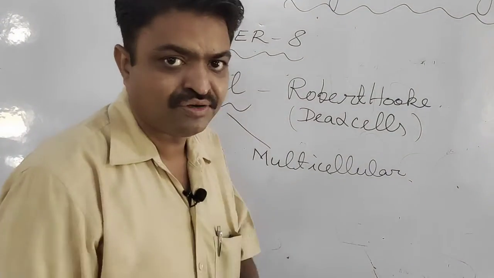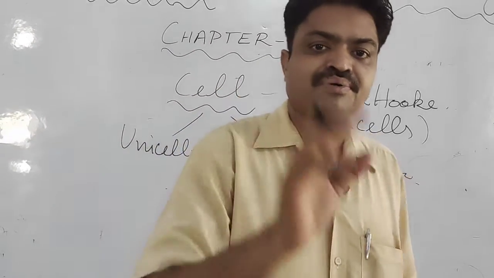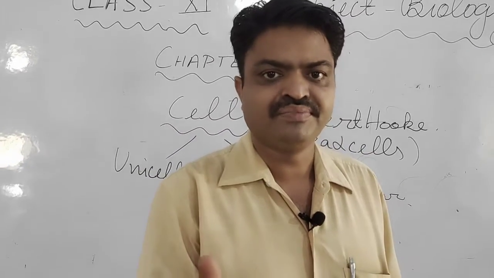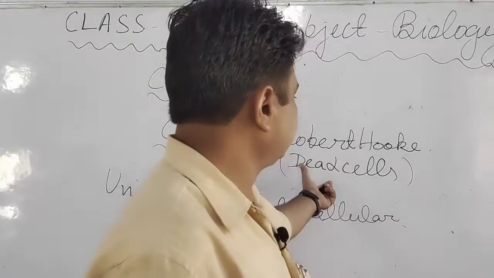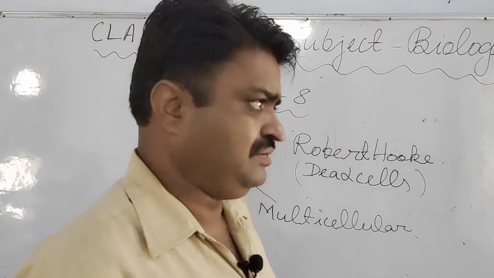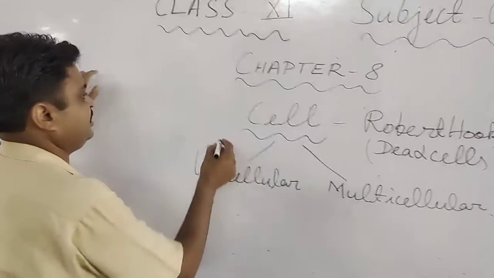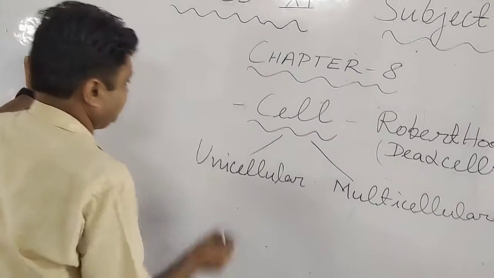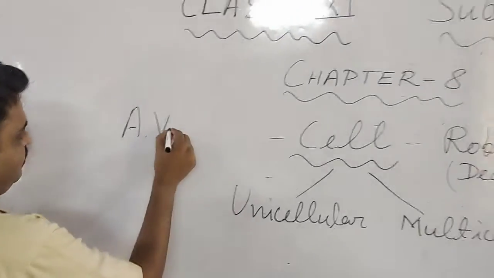There is also another Robert, Robert Brown. Robert Brown discovered the nucleus, the control center of the cell, but Robert Hooke discovered the dead cell. Now the living cells were discovered by a great scientist, Antony van Leeuwenhoek.